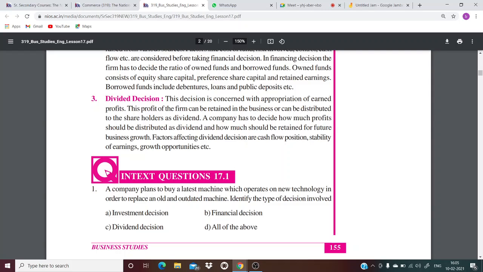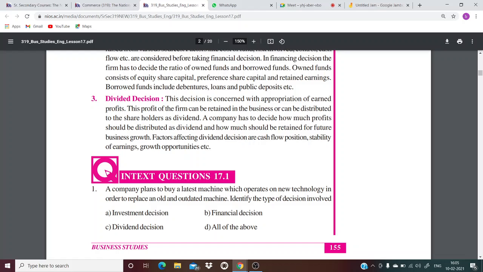So either you can distribute the entire profit to the shareholders, or, in fact, a more intelligent thing is to save a part of the profit, and the rest you distribute among the shareholders.